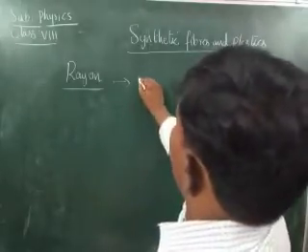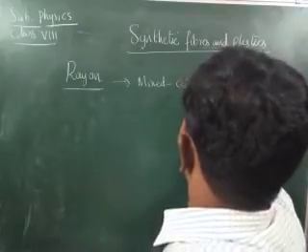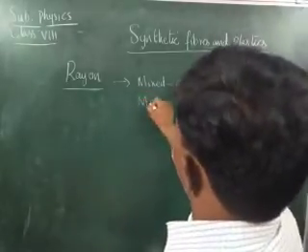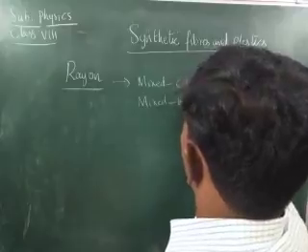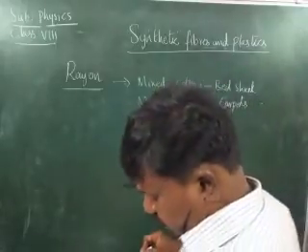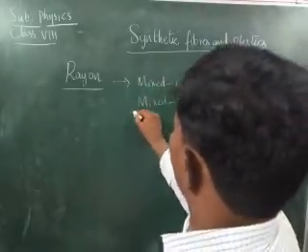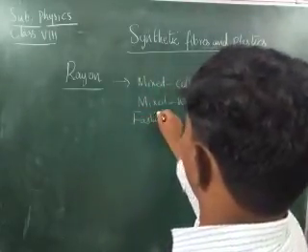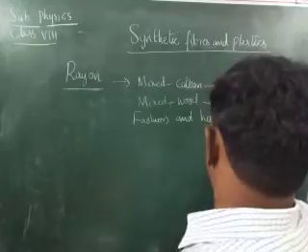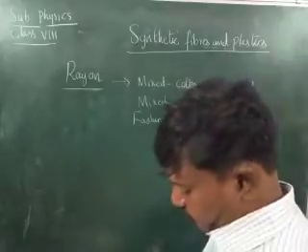See here children, rayon mixed with cotton gives bed sheets, rayon mixed with wool gives carpets. It is also used in fashion dresses and home furnishing, curtains. It is used in home furnishings as well as in fashion.